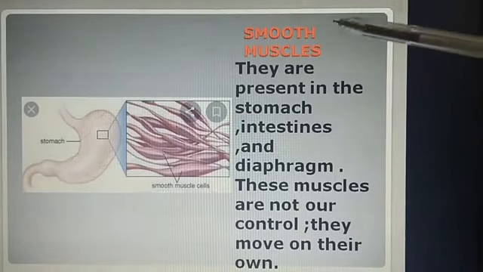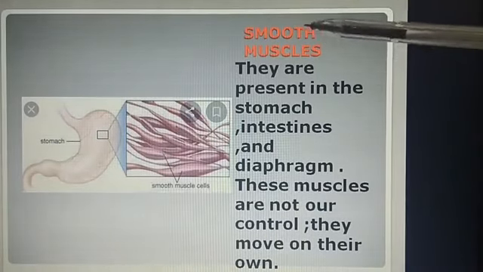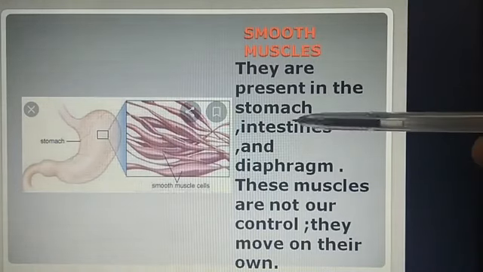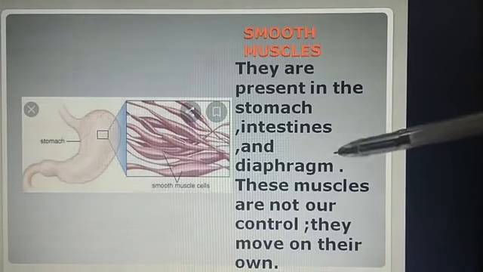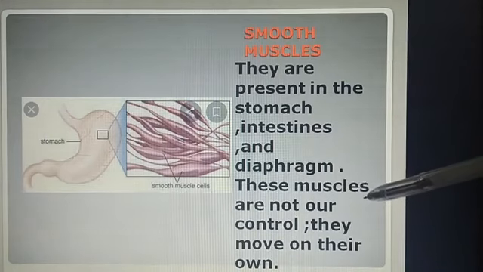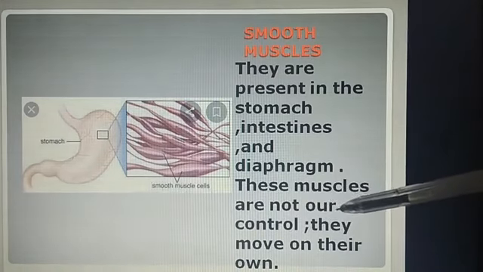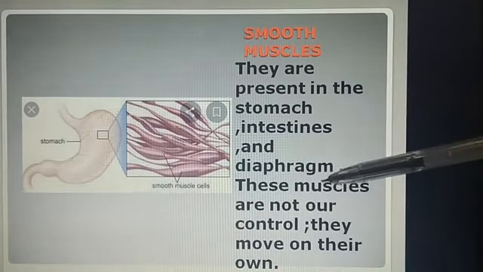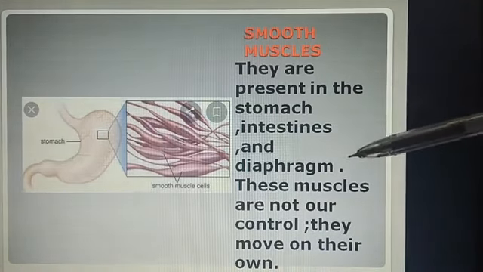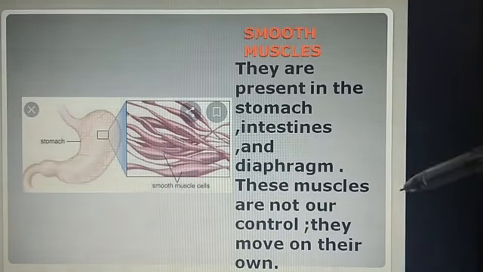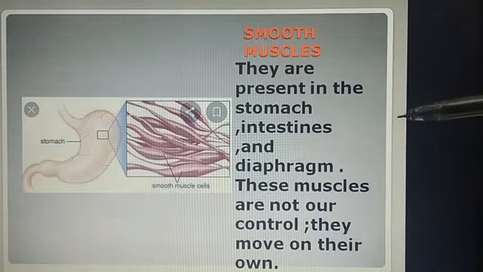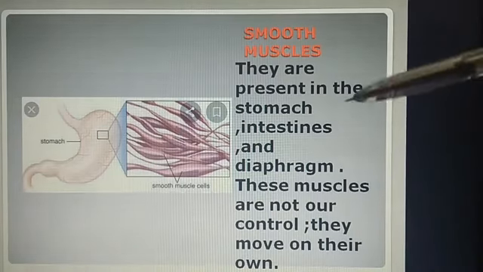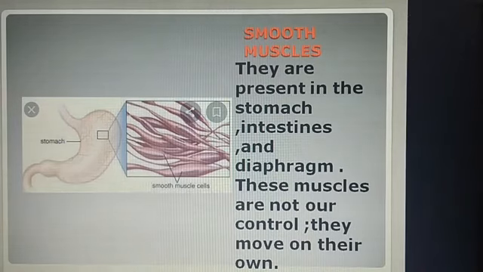The second muscle is the smooth muscle. The smooth muscles are present in the stomach, intestine, and diaphragm. These are involuntary muscles. That means they are not in our control. For example, breathing. We breathe automatically. It is not in our hand that we can stop breathing, and whenever we want we can breathe in. Same for digestion. It is done on its own.